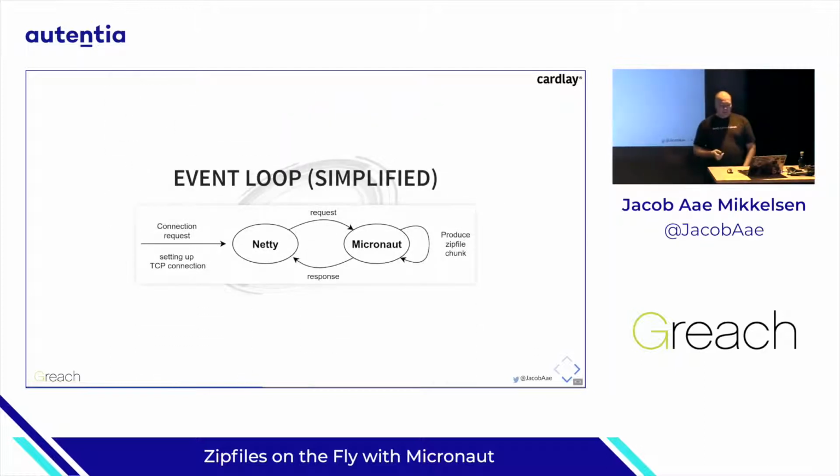In reactive programming, we have the user setting up a connection. They set up a TCP connection. The TCP connection has some buffers that say how much I can serve at all times, the window size. That communicates with Netty and Micronaut at all times, saying, yeah, I'm ready for a new chunk, please stream this to me. So Netty and Micronaut are in this request-response loop. Lucky for us, Micronaut takes care of all the nasty things in that loop. All we need to do is produce the zip file in chunks and tell Micronaut that it can pick it up in chunks.